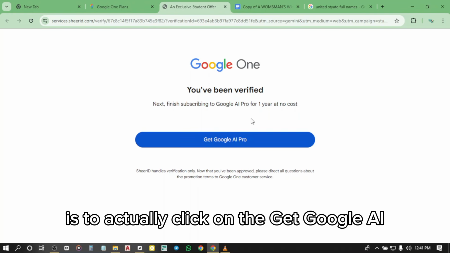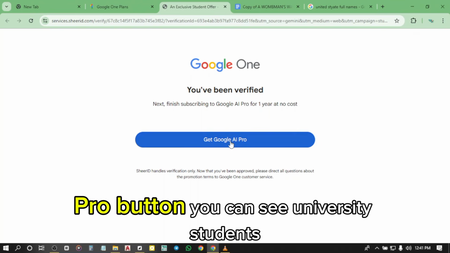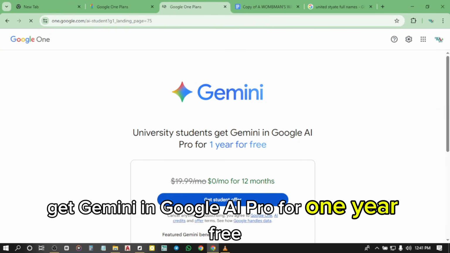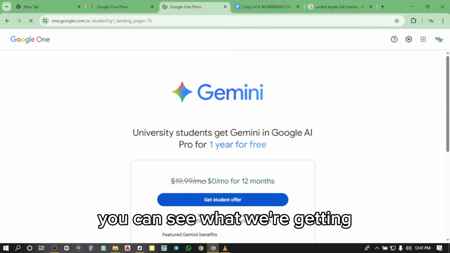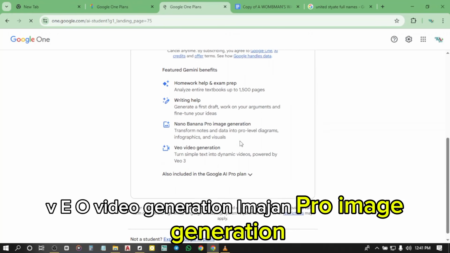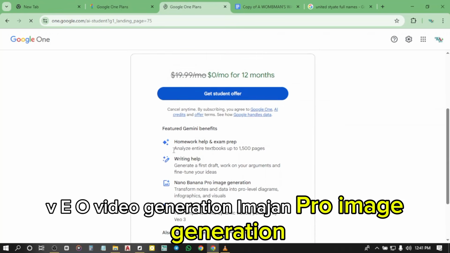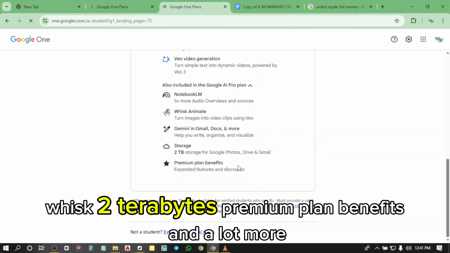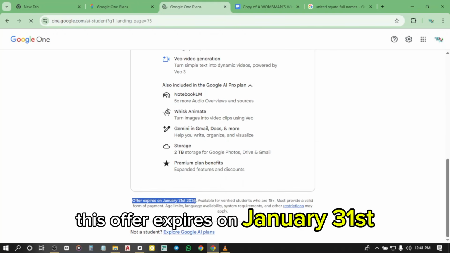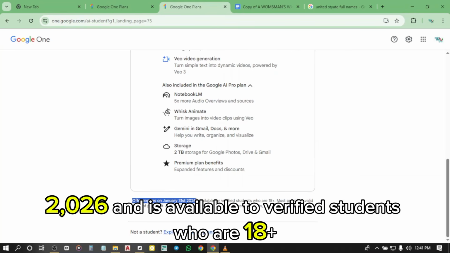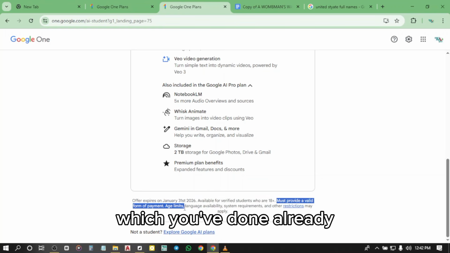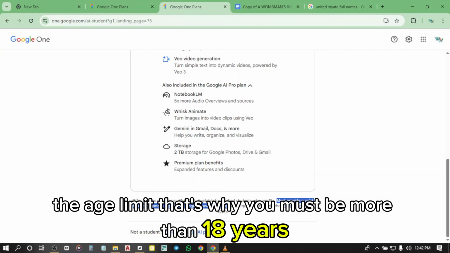What we're going to do next is click on the Get Google AI Pro button. You can see, university students get Gemini in Google AI Pro for 1 year free. You can see what we're getting: VEO video generation, Imagen Pro image generation, Whisk, 2 terabytes premium plan benefits, and a lot more. This offer expires on January 31st, 2026, and is available to verified students who are 18 plus. You must provide a valid form of payment, which you've done already. The age limit, that's why you must be more than 18 years.